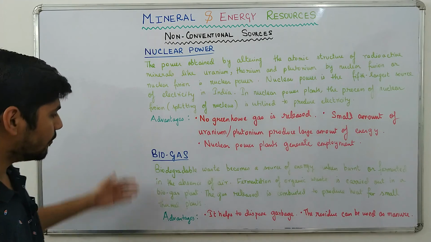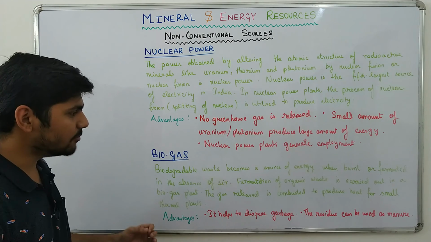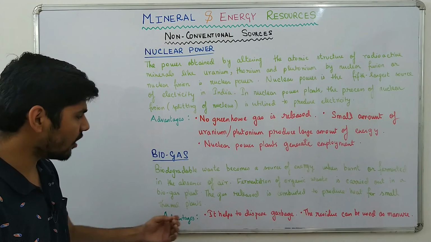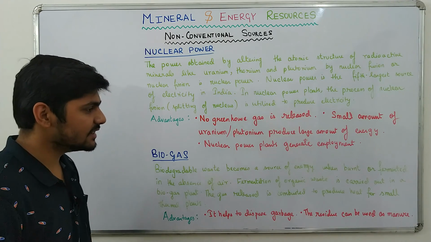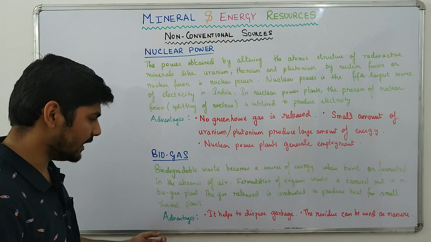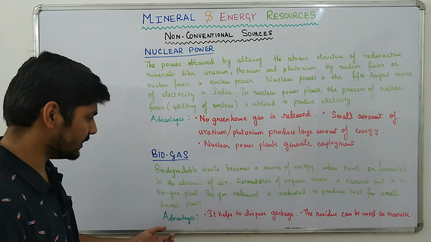Then we will move on to biogas. What is biogas? Biodegradable waste becomes a source of energy when burnt or fermented in the absence of air. Fermentation of organic waste is carried out in a biogas plant. The gas released is combusted to produce heat for small thermal plants.